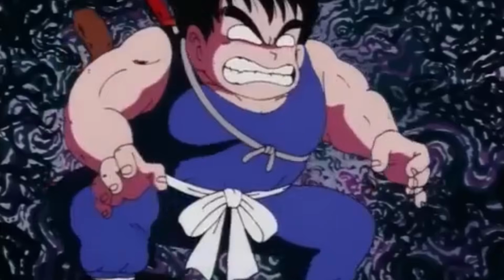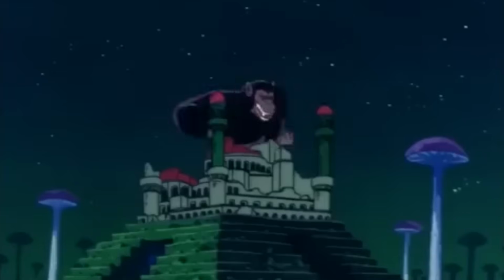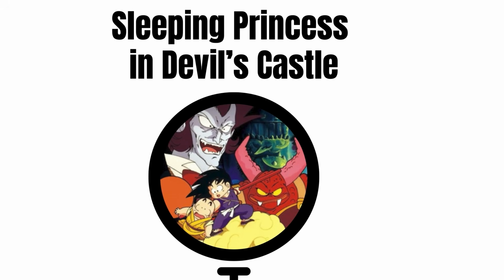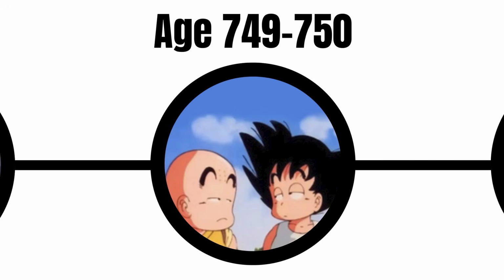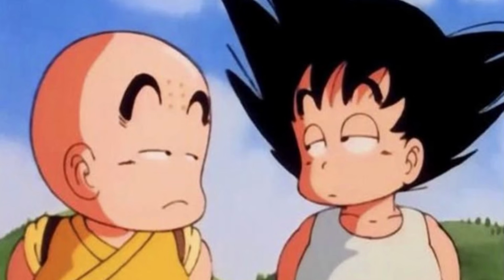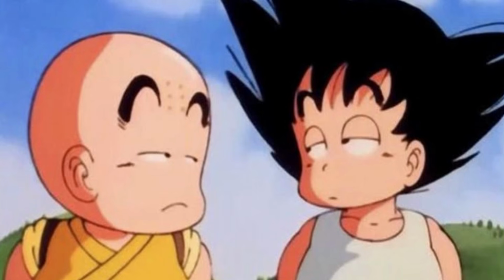Pilaf imprisons Goku and his friends, but Goku turns into a giant ape, wrecking Pilaf's castle, allowing the group to escape. During this age, we also get the alternate movie event of Dragon Ball Sleeping Princess and Devil's Castle, which fit as a non-canon side story. Age 749 to 750, Goku meets Krillin at Kame House. They become rivals and training partners under Master Roshi to understand the foundations of martial arts.